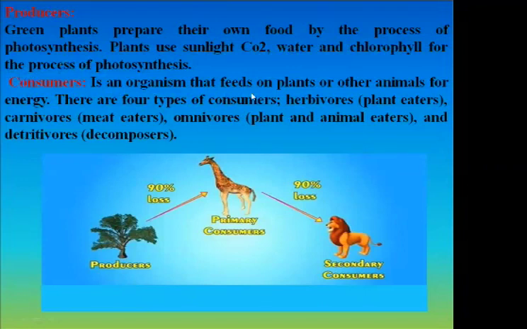Next, what are consumers? A consumer is an organism that feeds on plants or other animals for energy. There are four types of consumers: herbivores, carnivores, omnivores, and decomposers. Decomposers are also called detritivores. Understood?